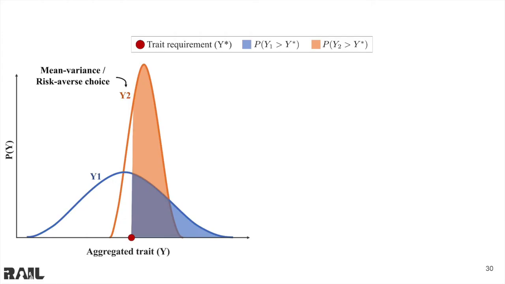Let's look at a one-dimensional toy example with two separate allocation possibilities. Shown here are the resultant trait distributions from an allocation y1 and y2. y1 in blue has a larger variance and a lower mean, and y2 has a smaller variance and a higher mean. In this case, both a risk-neutral and risk-averse allocation algorithm would produce the allocation for y2. And further, because y2 has a larger probability of satisfying the trait requirements, our method would also choose y2.